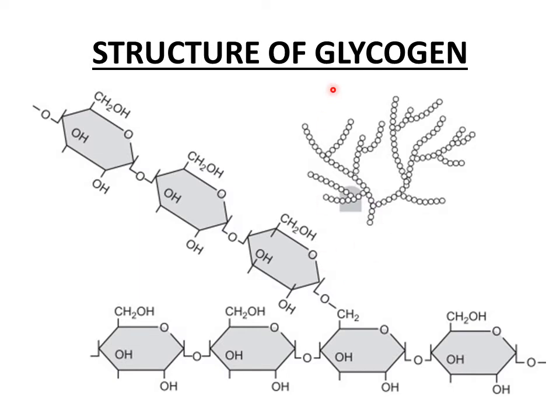So glycogen structure is similar to that of amylopectin, but what is the difference between glycogen structure and amylopectin structure? The difference is that glycogen is more branched than amylopectin. So a greater number of branches or branch points are present in glycogen as compared to amylopectin.